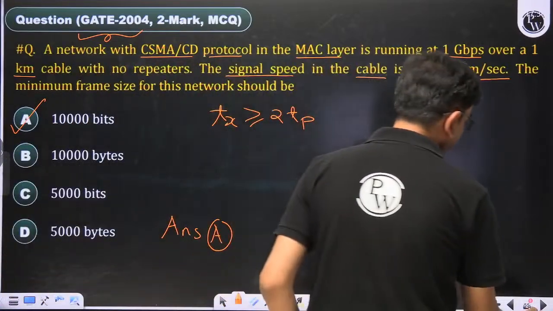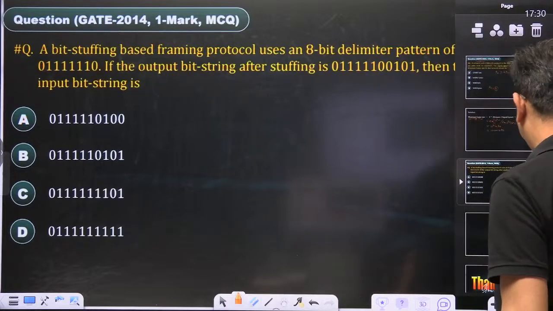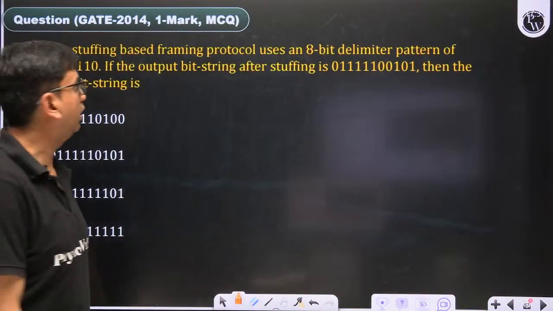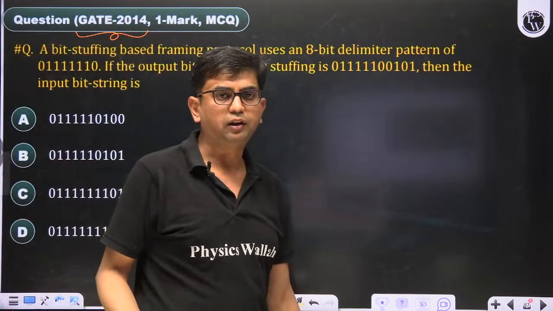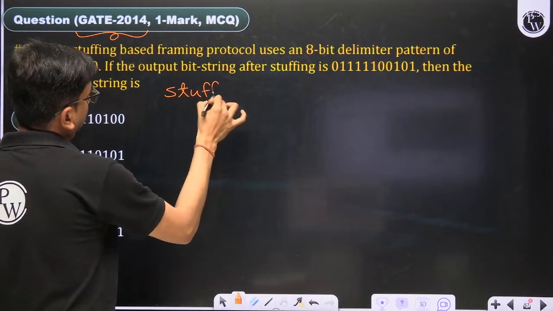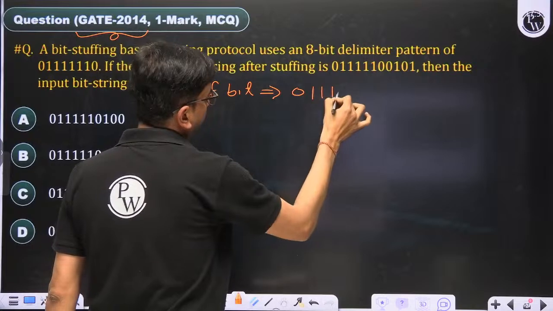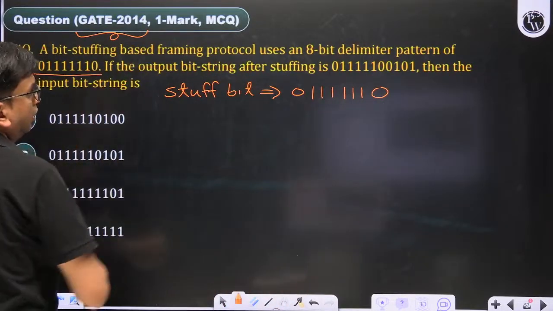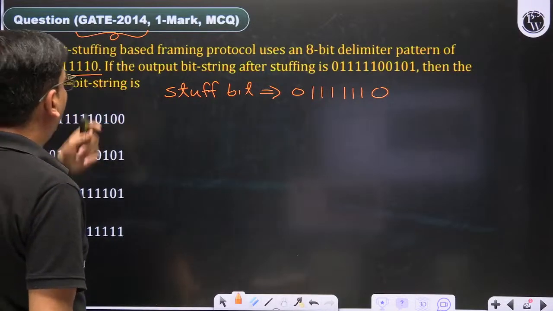And the last question I kept here is regarding bit stuffing. In bit stuffing, there is a question asked in 2014 by IIT Kharagpur. It is saying that the stuff bit pattern is given in the question. This is an 8-bit delimiter stuff bit pattern. Now the output bit.